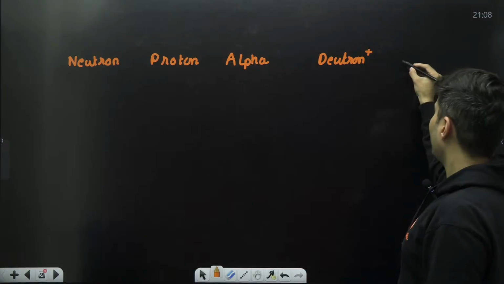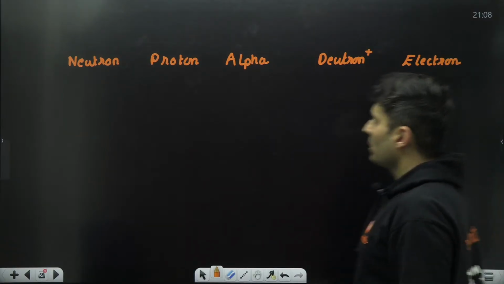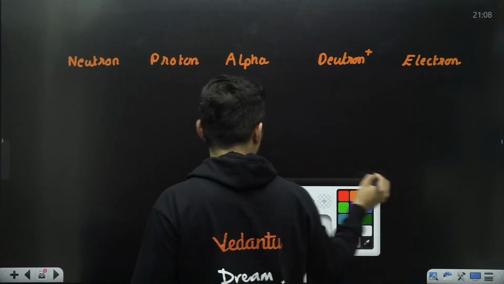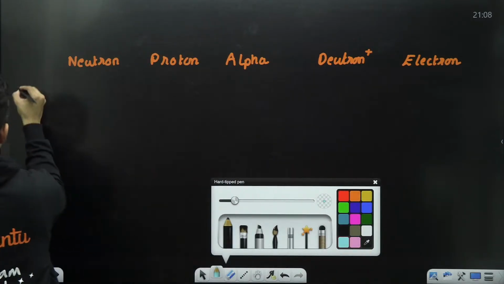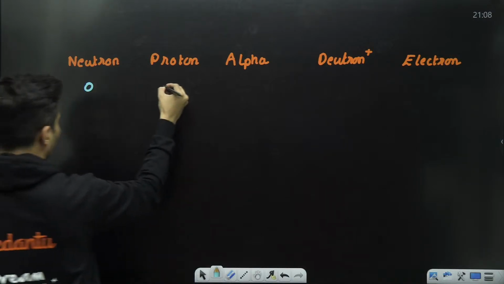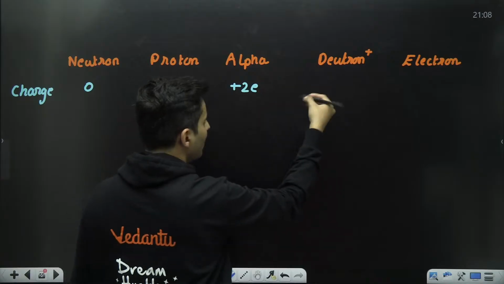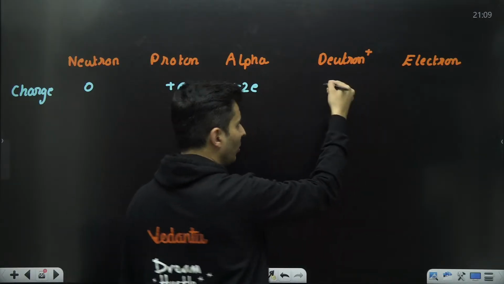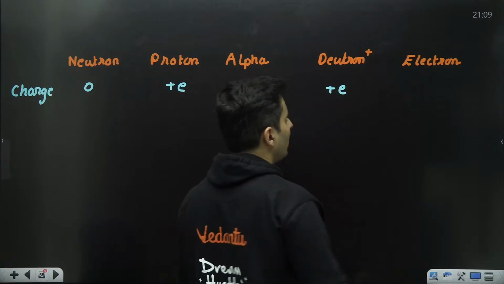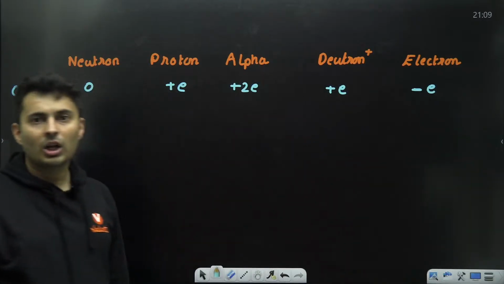Let's talk about charge first. Obviously, neutron means no charge, so charge wise it is 0. Proton plus E. Alpha plus 2E. Deuteron, it's hydrogen's isotope, an ionized hydrogen, so it is just plus E. And electron, obviously, negative E. Got it?